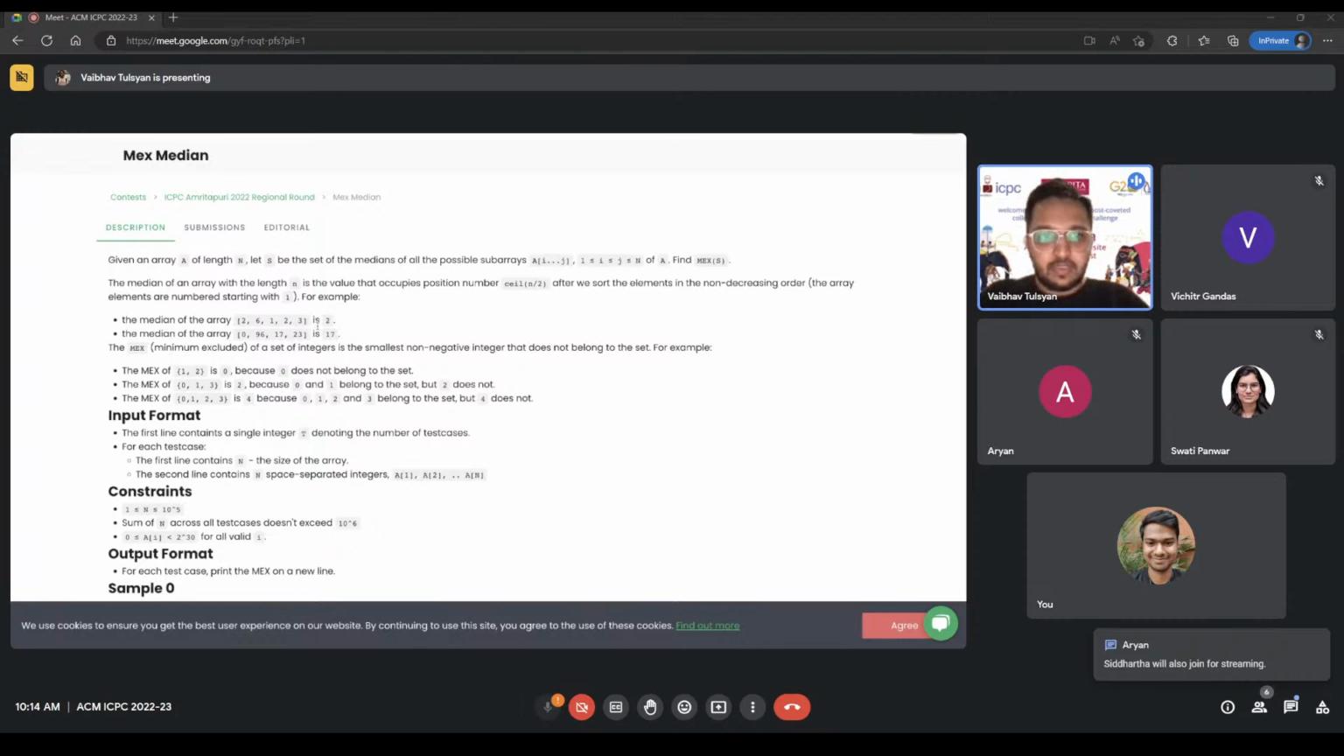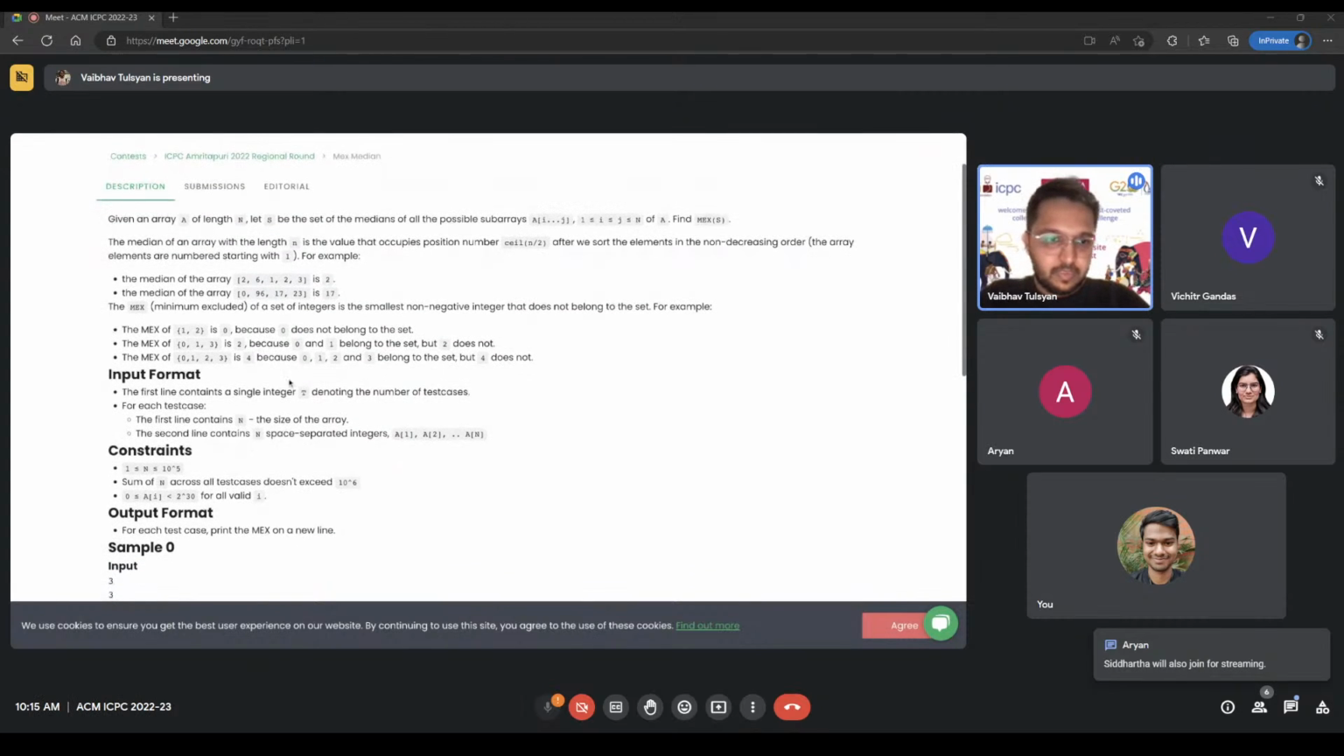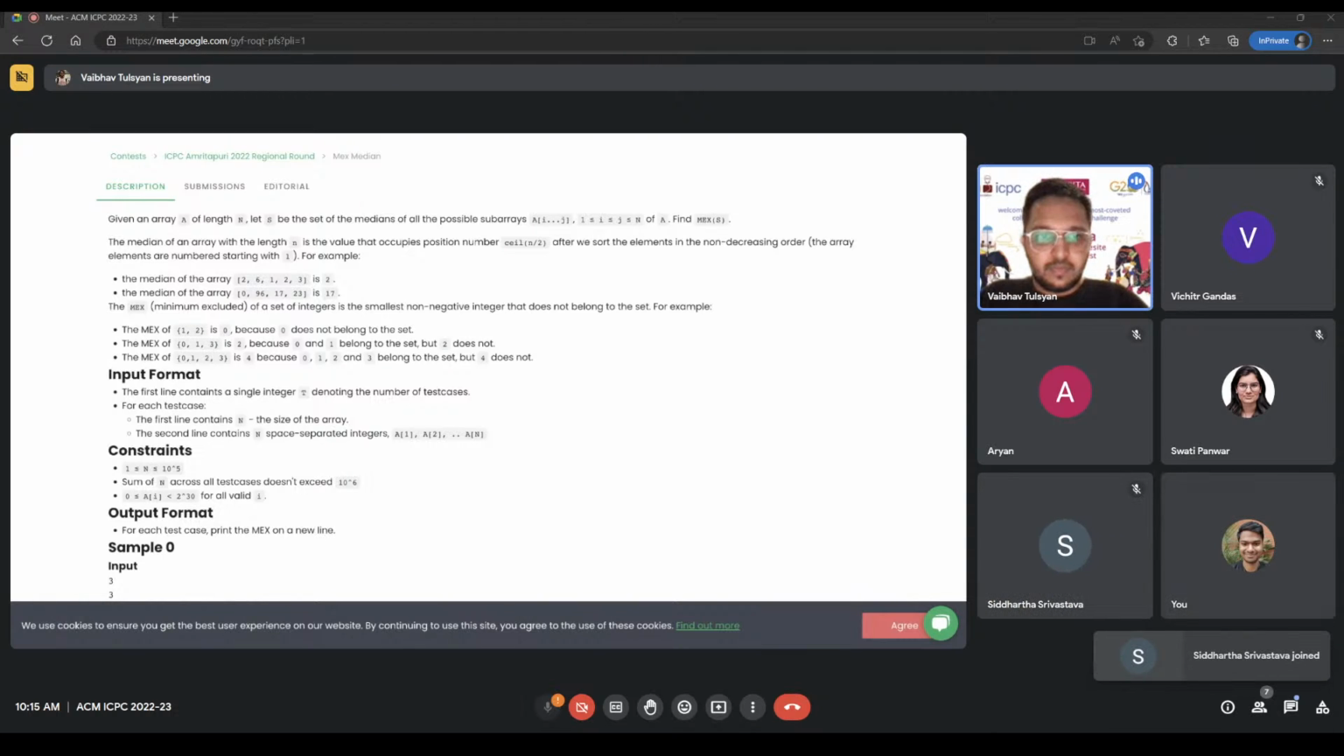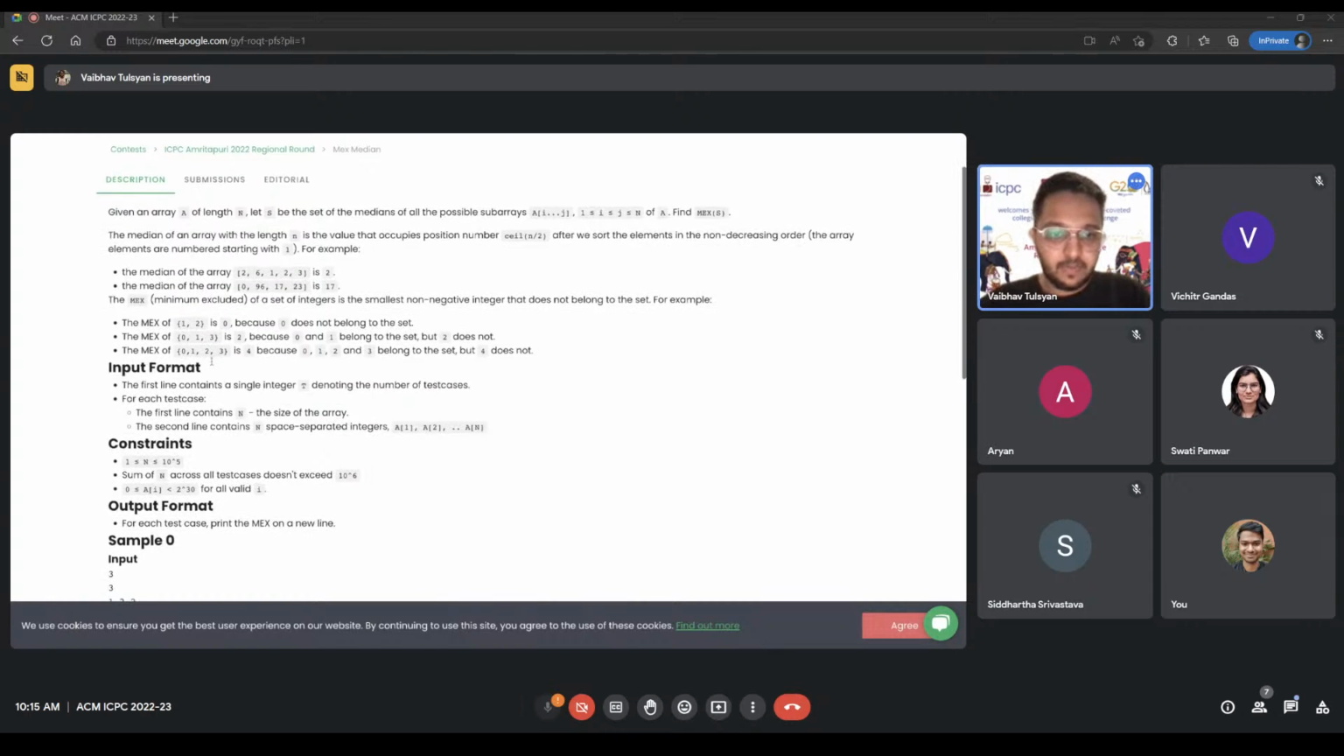So out here, max essentially means what is the smallest number that does not belong to that set. So, for example, for 1, 2, the max is 0. For 0, 1, 3, the max is 2. And for 0, 1, 2, 3, the max is 4. Because these are respectively the smallest numbers that are not part of that set.